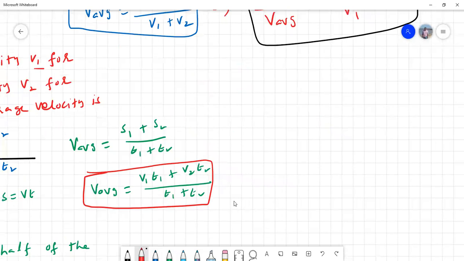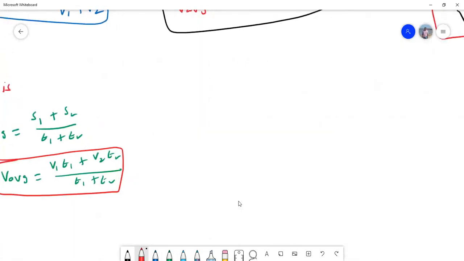Suppose in this case T1 is equal to T2, that means the man travels with a velocity v1 and v2 for the same time intervals. Half of the time, let us do. Let us take this situation.